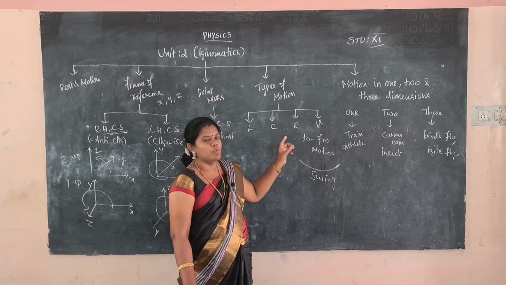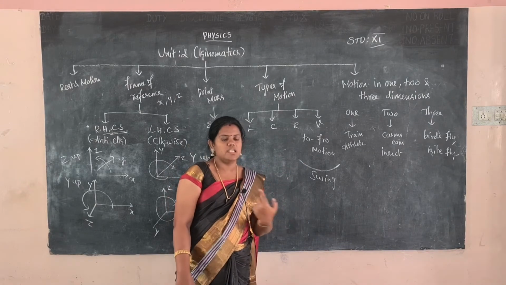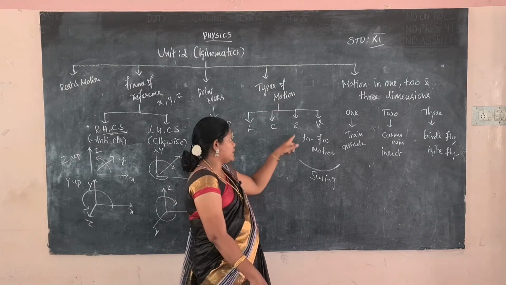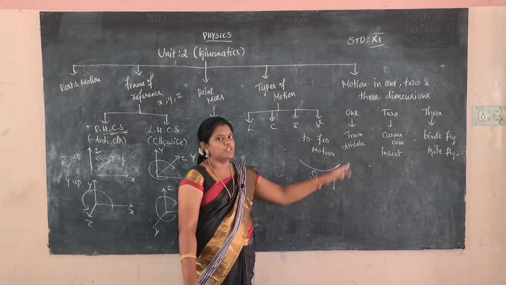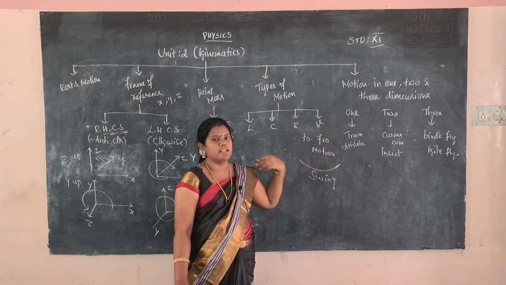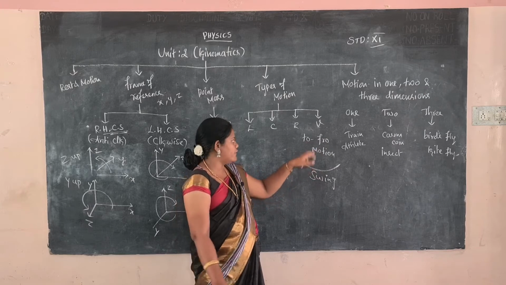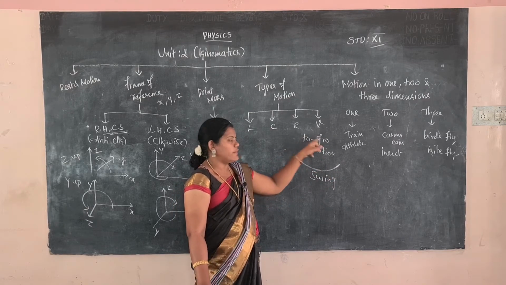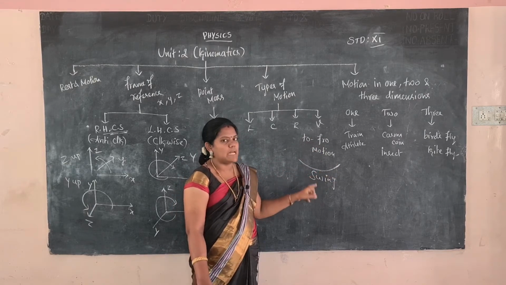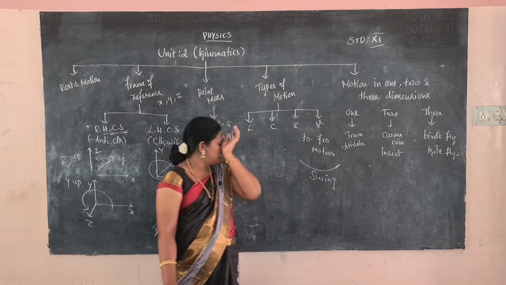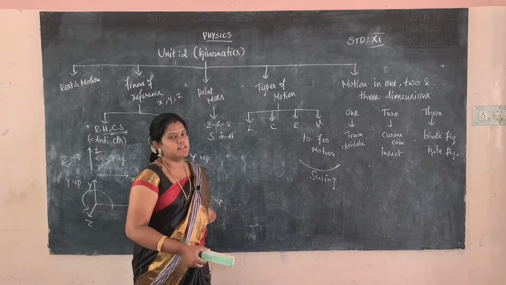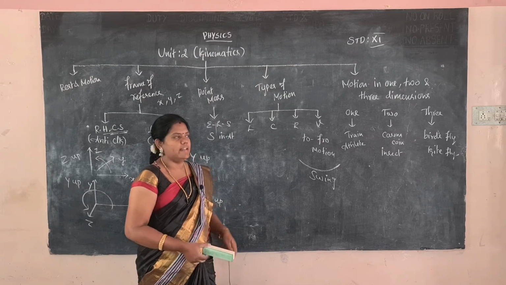One thing it will be moving rotationally fixed to one axis, that is called rotation motion. One thing it will be moving to and fro, one side to another side and another side to one side. To and fro motion it will be called as vibrating motion. To and fro motion it will be, example is swing. Okay, swing. Another one is vibrating string on a guitar or violin or anything.